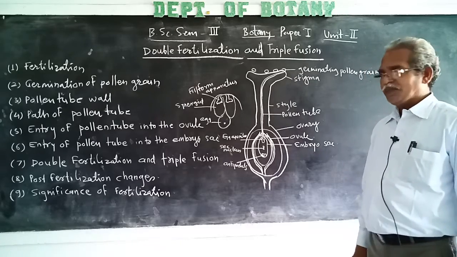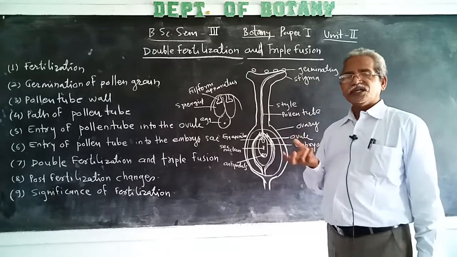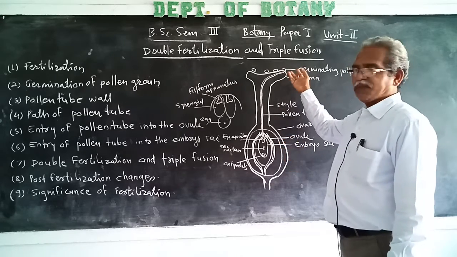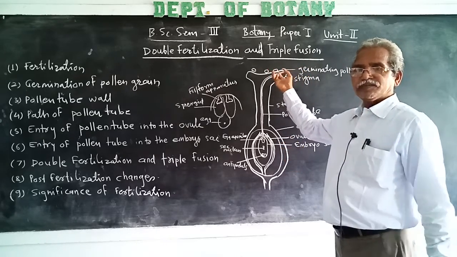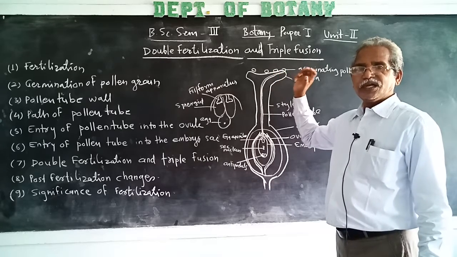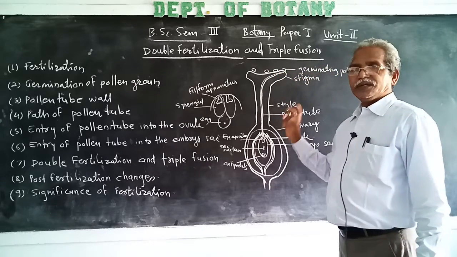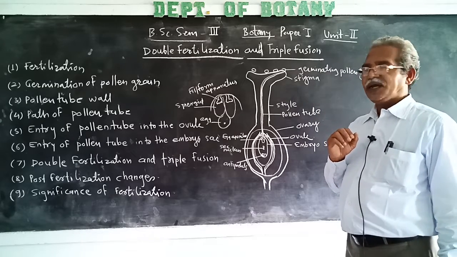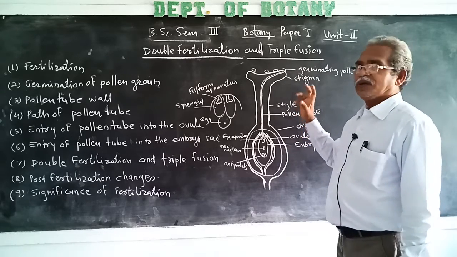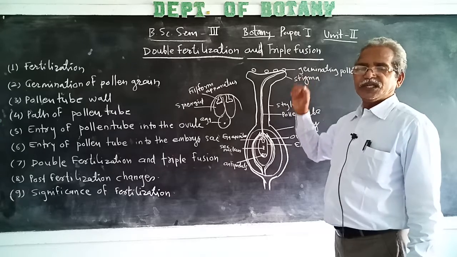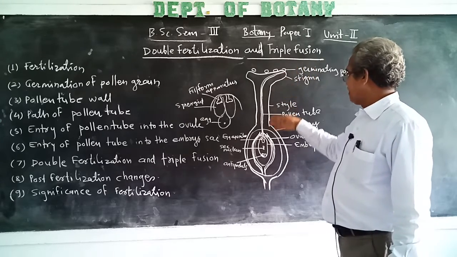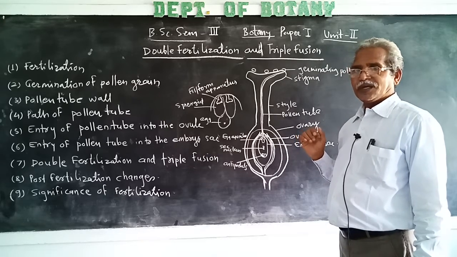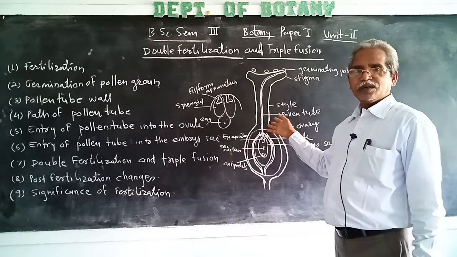At the same time, the generative nucleus which is formed from the generative cell divides to form two male gametes, and the tube nucleus of the vegetative cell also migrates to the tip region of the pollen tube and they reach the ovule.